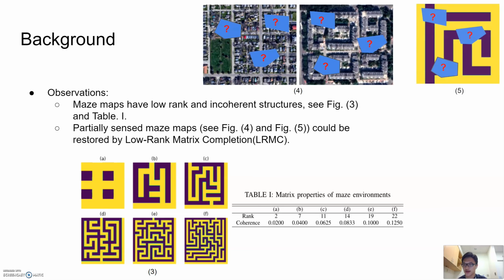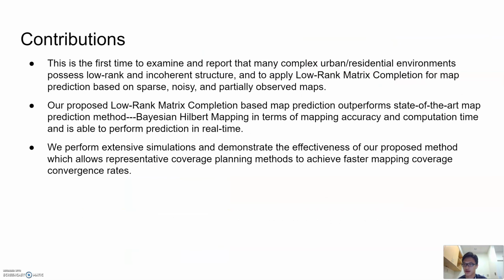With the low-rank and incoherent properties, a partially observed maze map, such as those shown in Figure 4 and Figure 5, could be predicted using low-rank matrix completion with theoretically proved near-perfect accuracy. In this work, we mainly have three contributions.